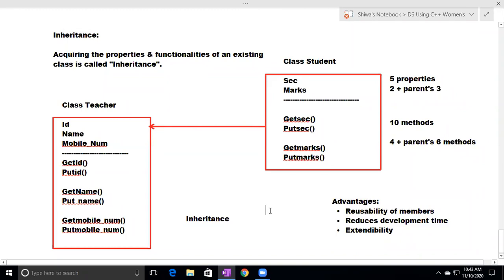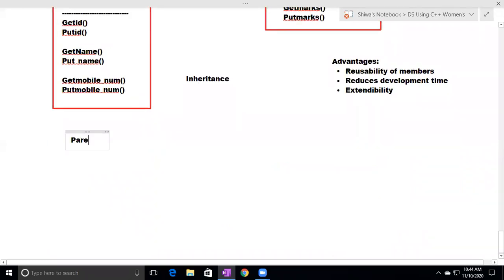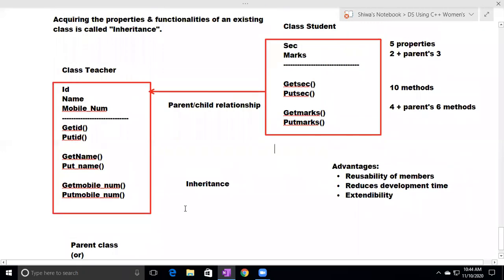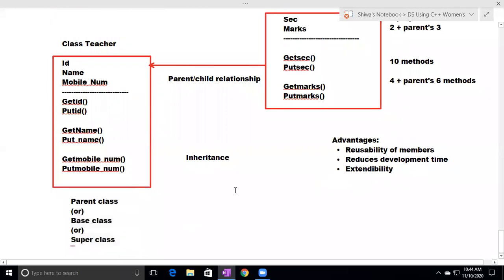So we can extend the class by defining a new class and establishing a relationship between them. This relationship is called parent-child relationship. This existing class is called parent class. Here class teacher is the parent class, or you can say base class, or you can say super class. You already know this. So this existing class is called parent class or base class or super class.